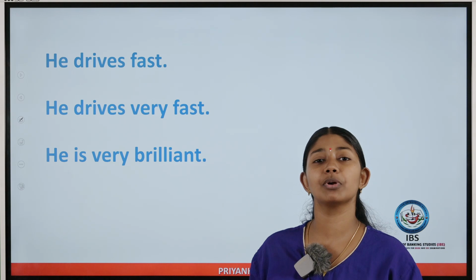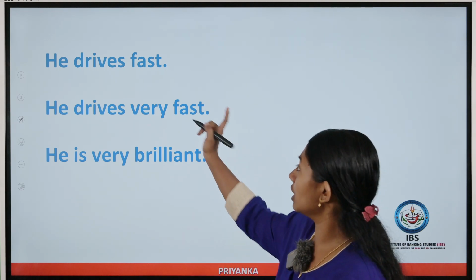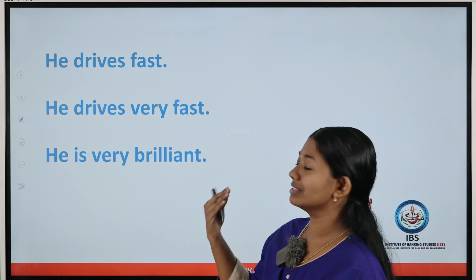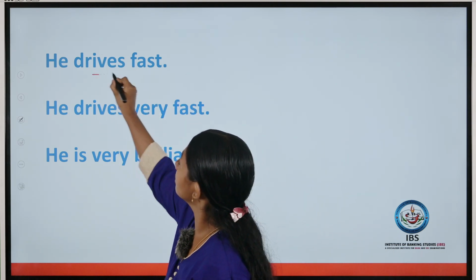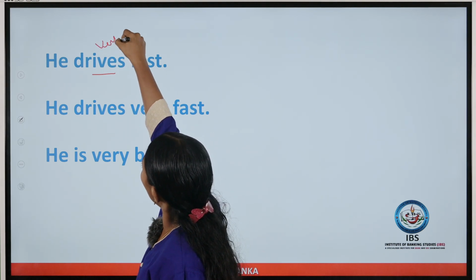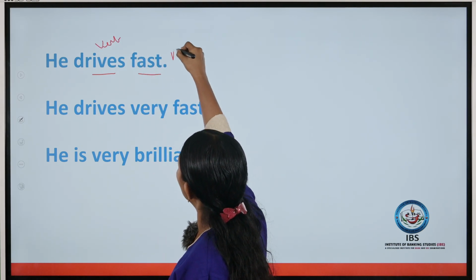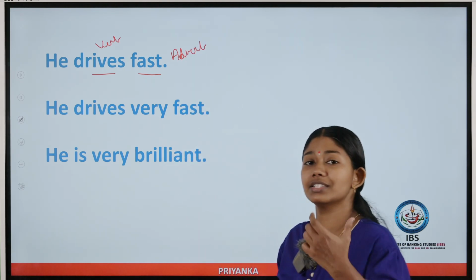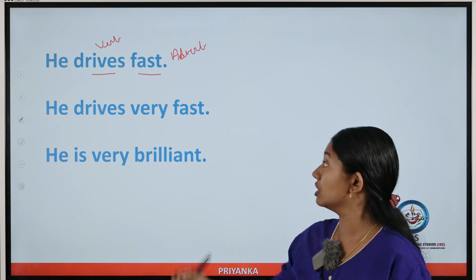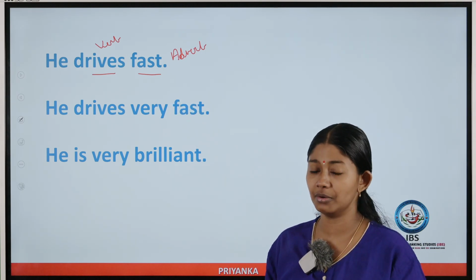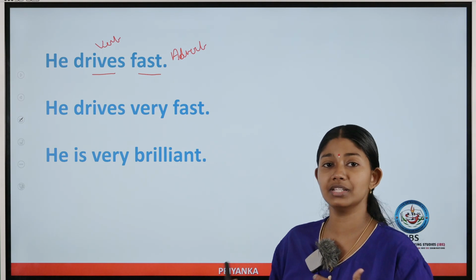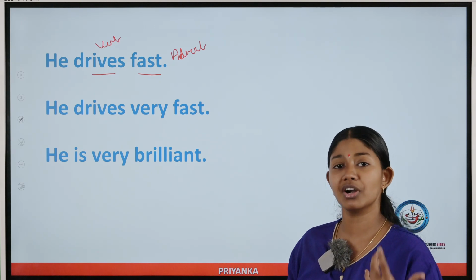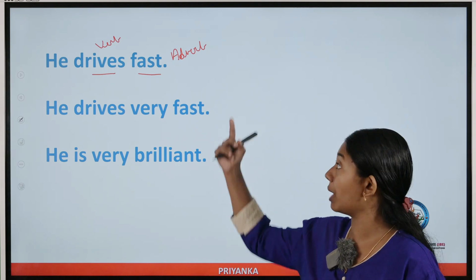So the basic concept of adjectives and adverbs. Let's consider one sentence: He drives fast. He is the subject. As we know, drives is a verb and fast is nothing but the adverb. Adverb or adjective can be used depending on the function of the word in the sentence. The part of speech differs. In this sentence fast is an adverb, but in any other sentence it can be used as an adjective also. So depending on the function of the word in the sentence, we can decide the parts of speech.